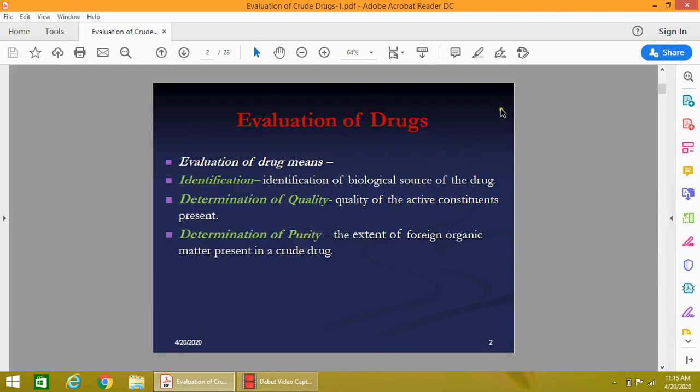Today I am going to start our new topic, that is evaluation of the crude drug. As you know, the evaluation of the crude drug means the identification of the crude drug, determination of the quality of the crude drug, as well as determination of the purity of the crude drug.